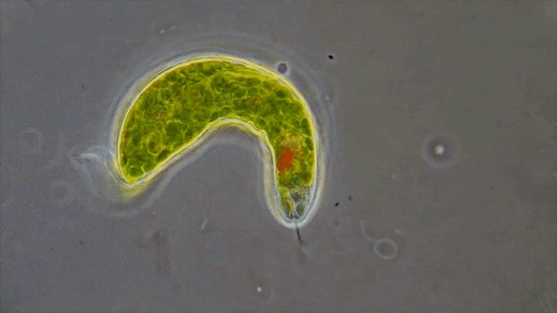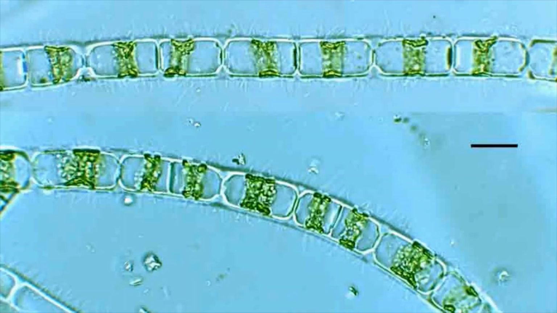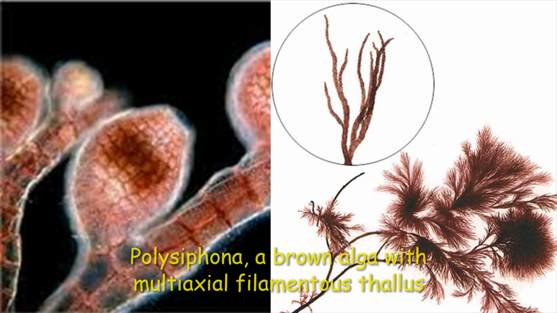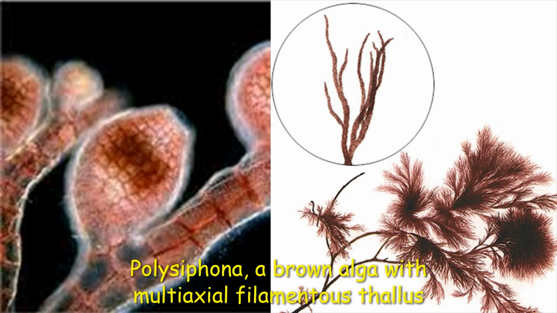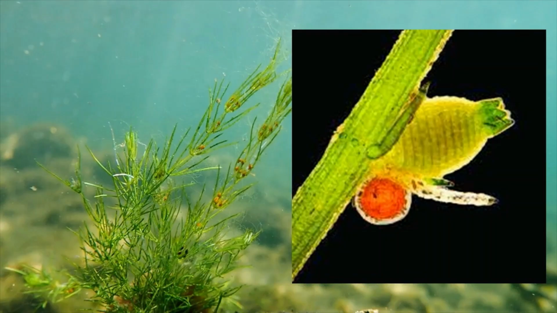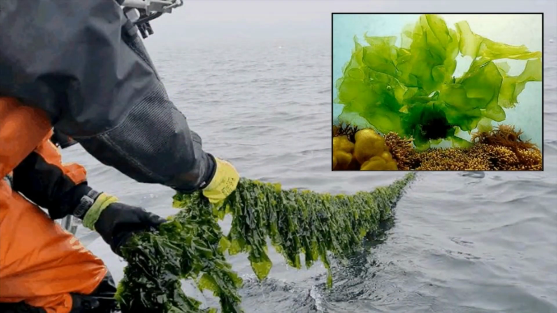We have algae which are unicellular, algae which are colonial, where a cluster of algae forms one organism. We have filamentous algae, which may be branched or unbranched, and we have parenchymatous algae, where there is a great deal of organization in terms of the tissue inside the thallus. The thallus is very well differentiated into different types of tissues. So as far as the diversity is concerned, there is a great deal of variation in algae.